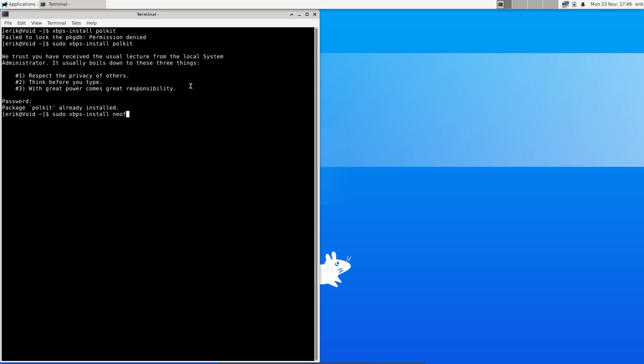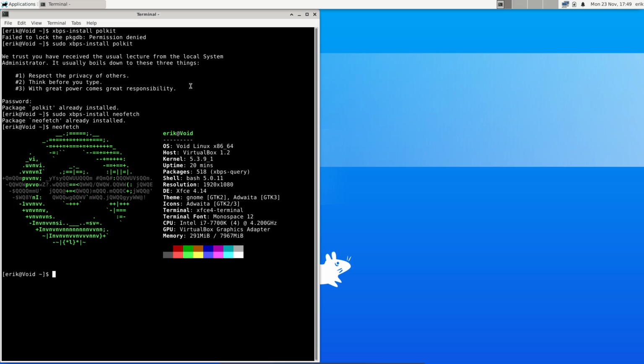So newfetch is already installed. Yeah, I know. I just do want to do newfetch. Voila. It's strange that termite is not there. xbps. Now I can use my stuff. Termite.